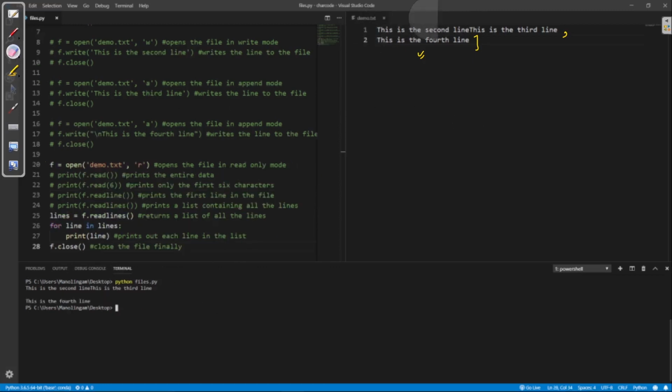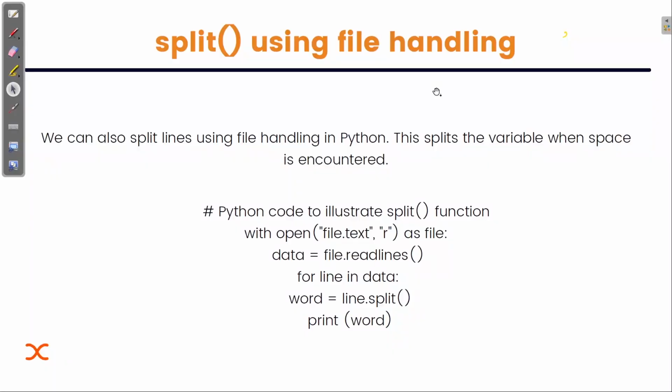And then we have this, that is how we can iterate over the lines, or how we can return a list of all the lines. I want to print all the elements. So first I've created a variable which will store the list. I'm storing this list in lines, and as we know how to print the elements of a list, by simply iterating over the elements, I've started the for loop and am iterating over all the elements in the list, and everything will be printed. And remember to close the file. If you are opening any file, remember to close that file.